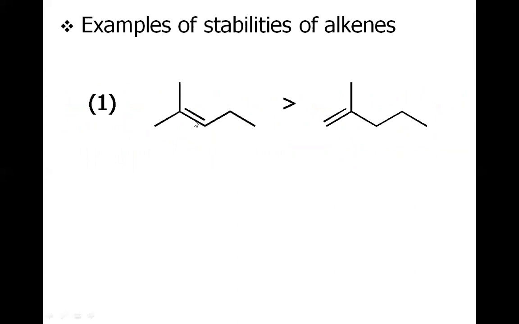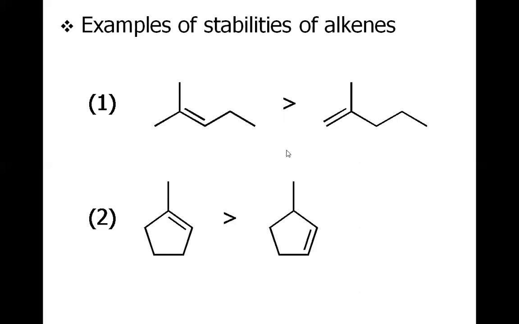Well, the first structure is a tri-substituted alkene. You could see the double bonded carbons: one is attached with the 2-methyl, and this carbon is attached with the methyl. So overall it's tri-substituted, and this is a di-substituted alkene. So we know that the tri-substituted alkene is more stable than the di-substituted alkene.